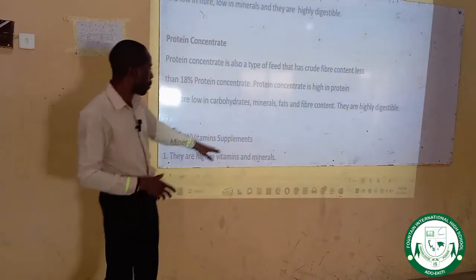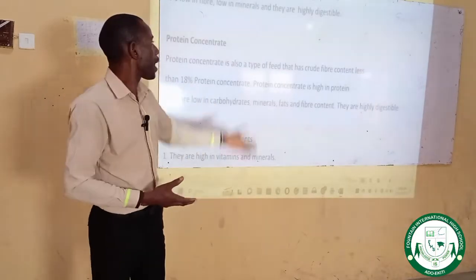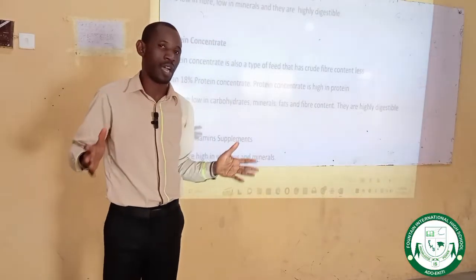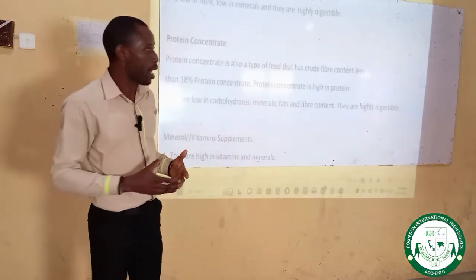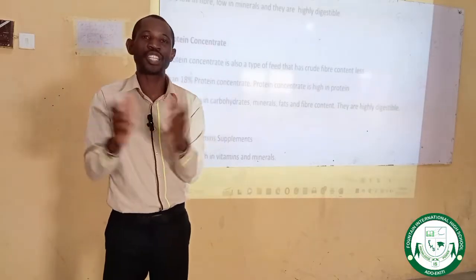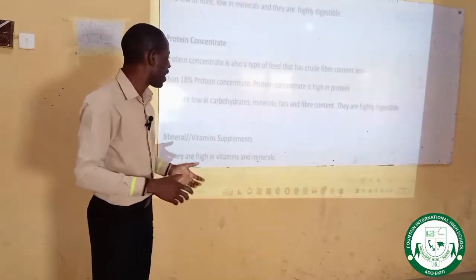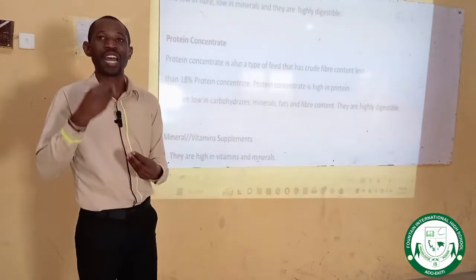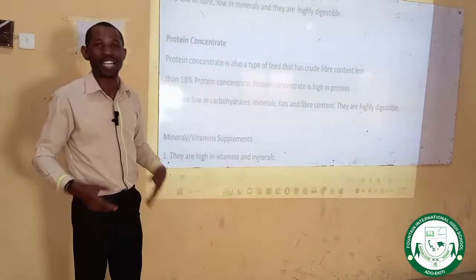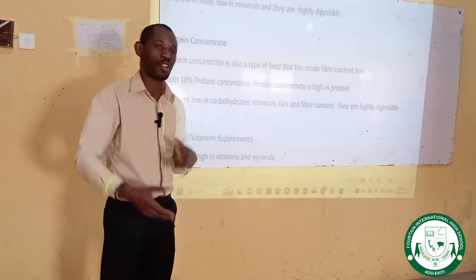Vitamin and mineral supplement. From the word supplement, a supplement means something that is added to what you have on ground already, like protein and carbohydrate concentrates. These are the major food ingredients in livestock diets, in livestock ration. But protein and carbohydrate cannot give all the essential nutrients required by farm animals for growth and development. That is why you need additional materials that can give additional nutrients. That's why we call them minerals and vitamin supplements. They supplement or augment what carbohydrate and protein concentrates have already provided to the farm animal.